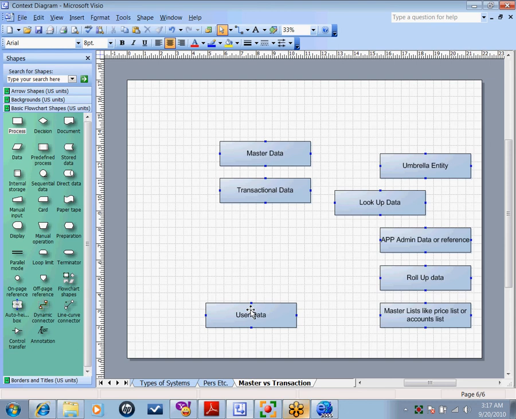Sometimes we say a product master should be maintained by a power user or by the app admin. We're literally asking whether it's user data or admin data. That's what we're really saying. So LOVs should be managed by the admin guys, application administrators on our side, on the IT side. That is a classic example of the differentiation. But user data will not hit you. I can promise. It's just an arbitrary, abstract grouping of certain types of data. Nobody's going to ask you whether it's user data or not, because it's just a grouping. When you're doing your work at the transaction level, all these umbrella entities will hit you every day.